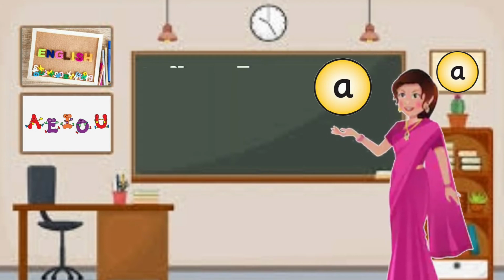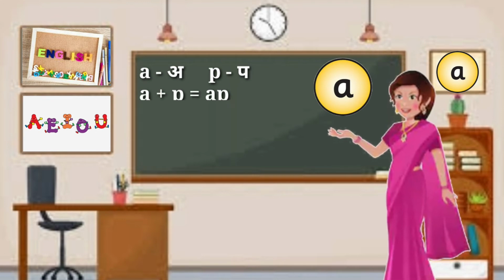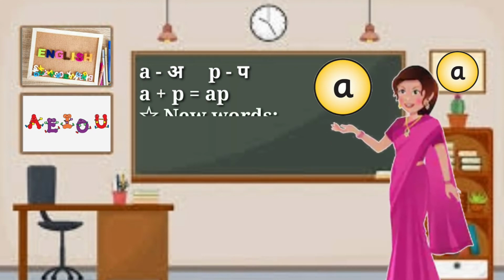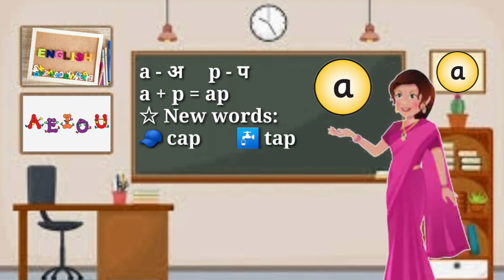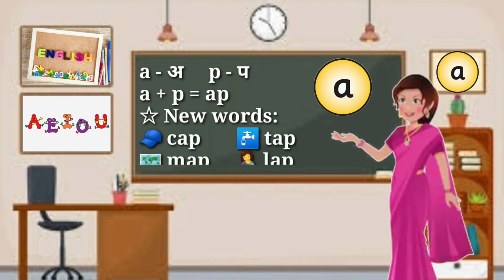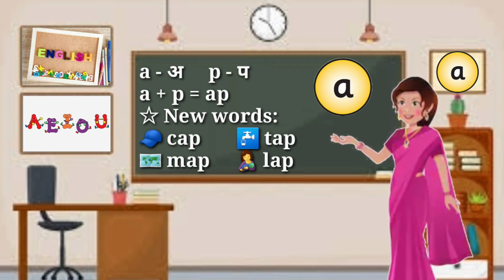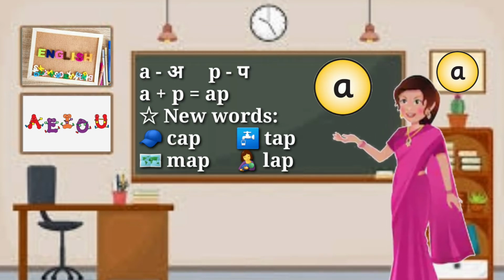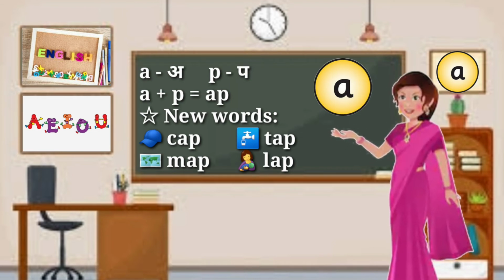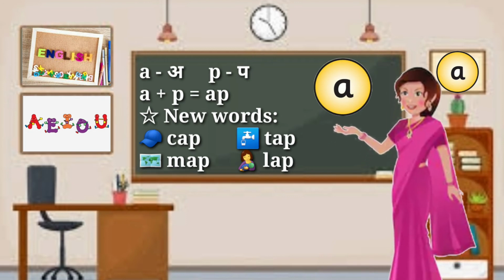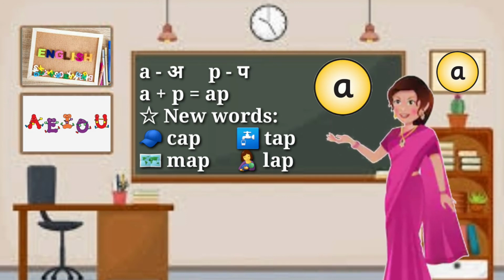Similarly, the sound of A is A and the sound of P is P. When A is combined with P, then we read it as ap. Now we create new words from ap: C-A-P, cap; T-A-P, tap; M-A-P, map; L-A-P, lap.